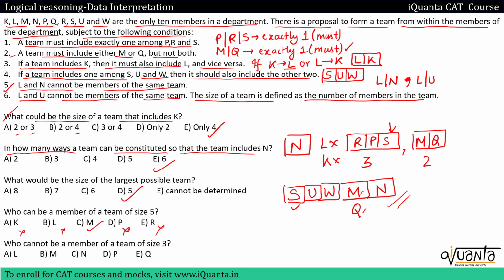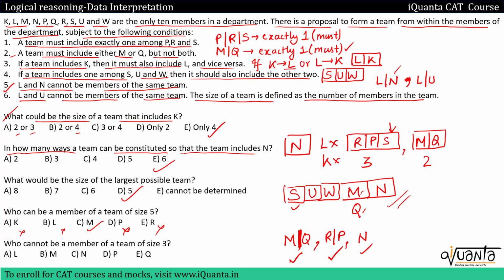Now we have to form a team of 3. So a team of 3 can be formed if I include, see, inclusion of M or Q is necessary, right? Only one will be included, either M or Q. This sign is OR. Out of P, R, S, I have to include only one, but I cannot include S. If I include S, I will get U and W together. So only P or R can be included. Now so far I have one member from here, one from here. I need one more member. So that person can be N, because related to N we have only one condition. If I include N, I will not include L. So this will be a team of 3.